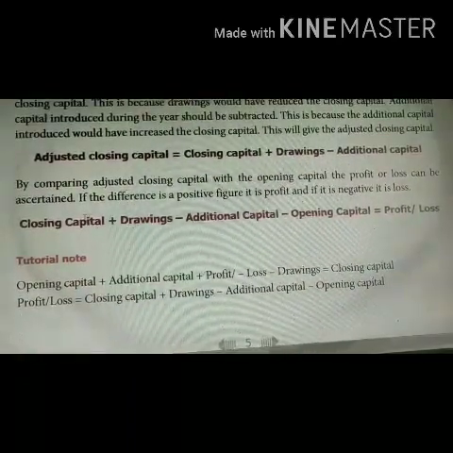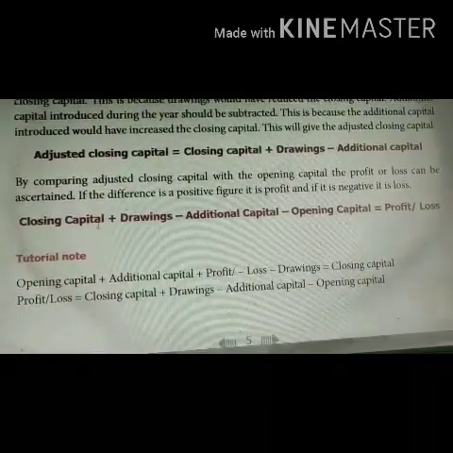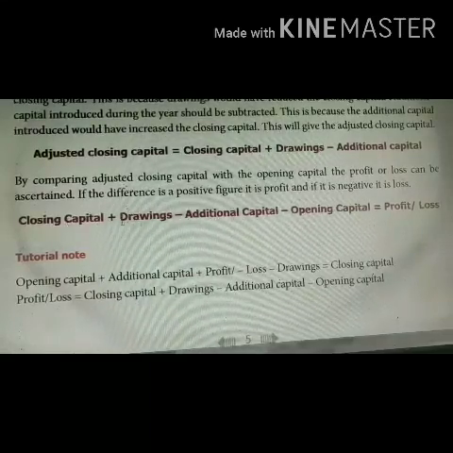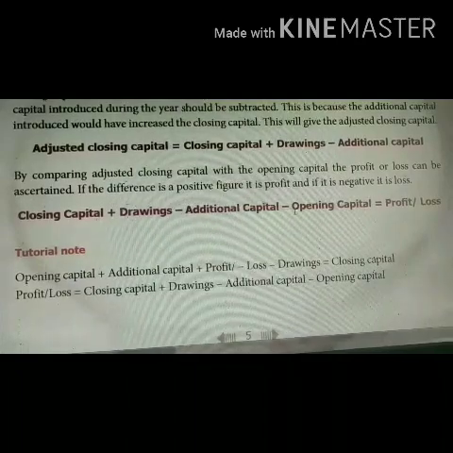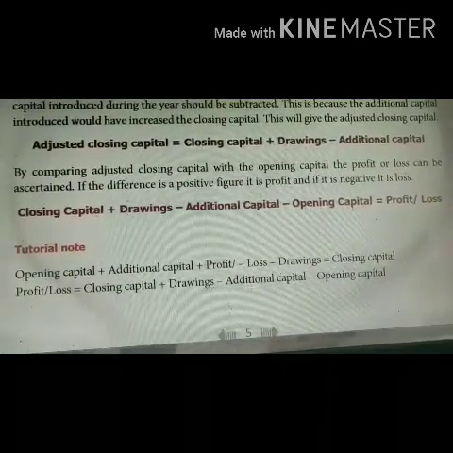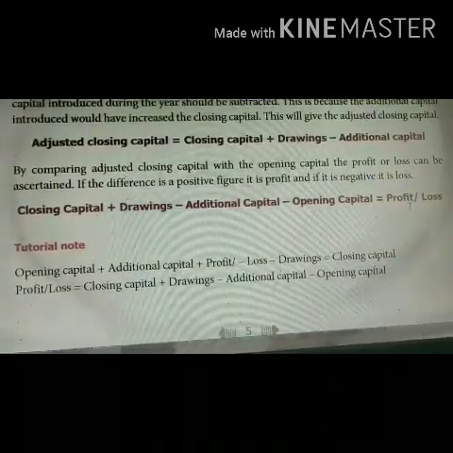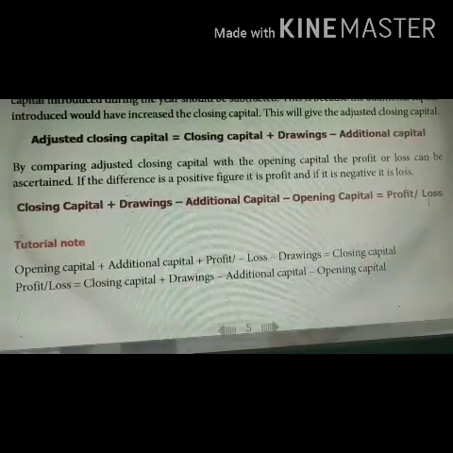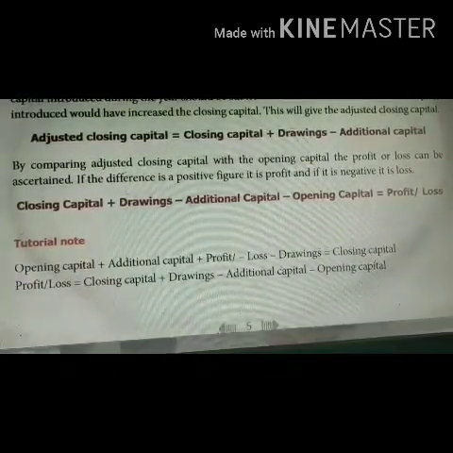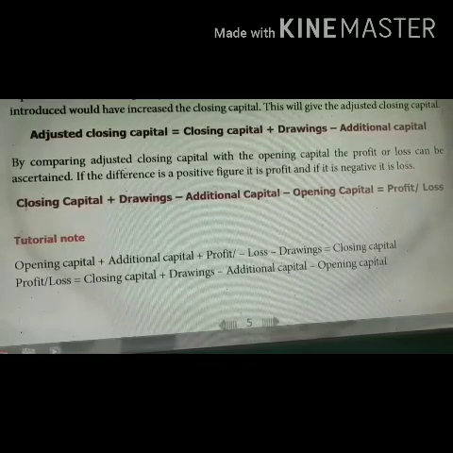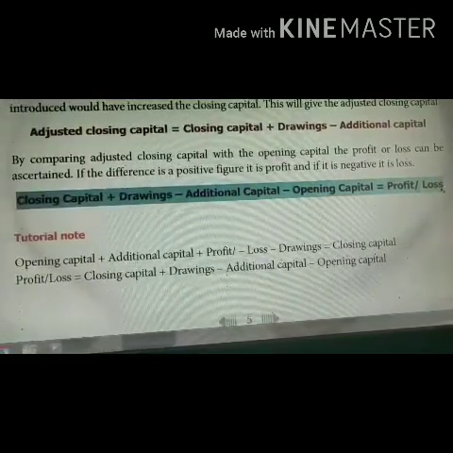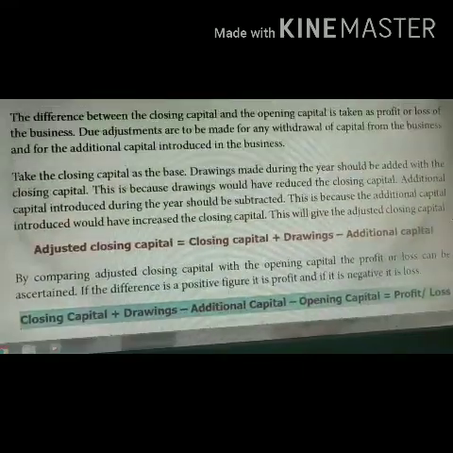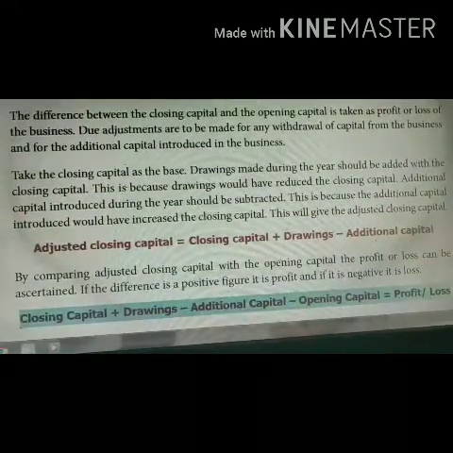We will be using this formula: closing capital plus drawings minus additional capital minus opening capital, which gives profit or loss. We will be using this formula to find out the profit or loss.